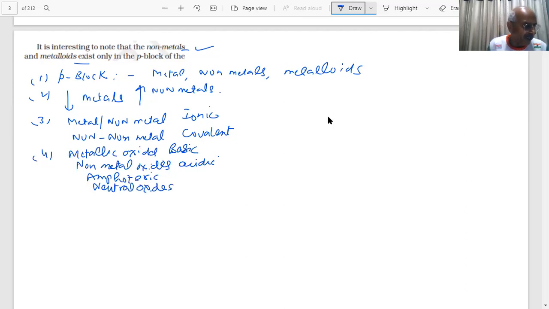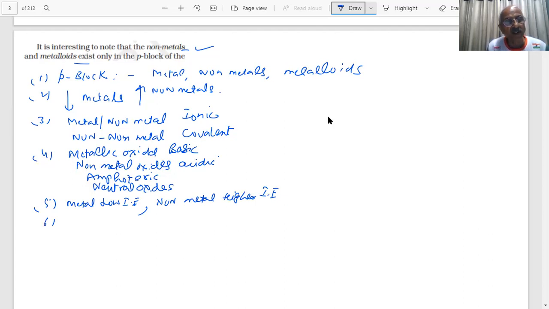We are going to experience this in the groups. And metals have lower ionization enthalpies. Non-metals have higher ionization enthalpy. Certain general trends are already familiar to our students.